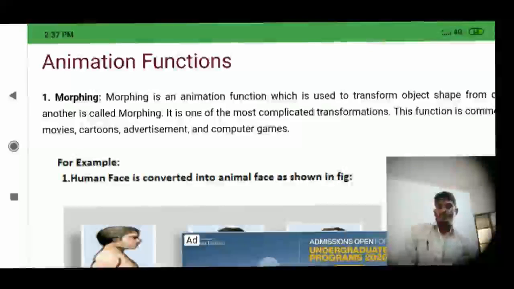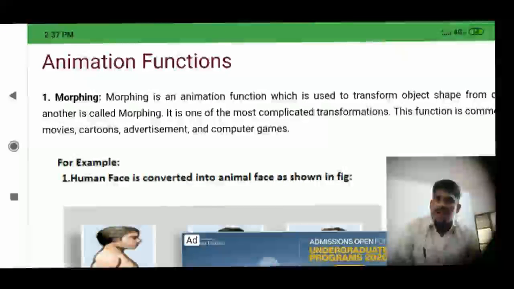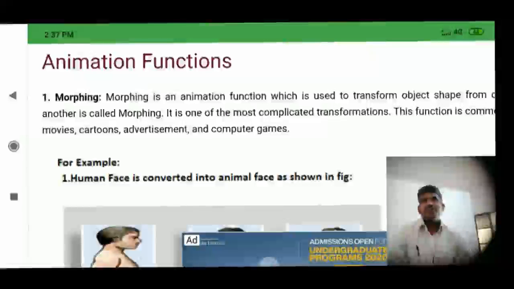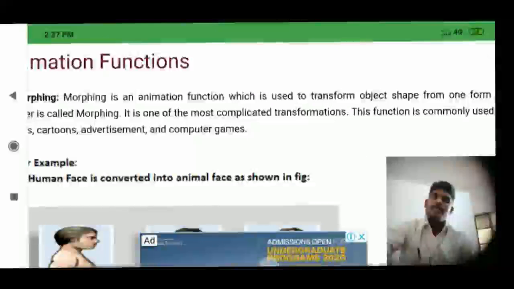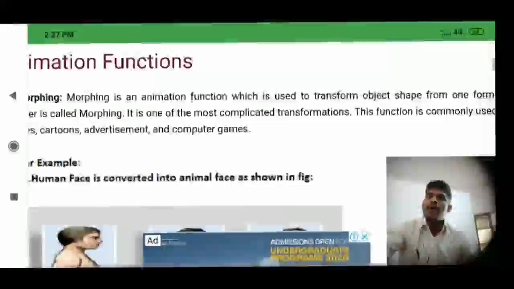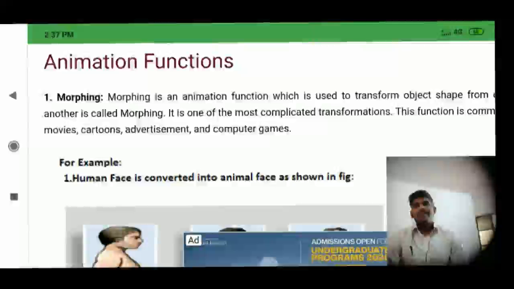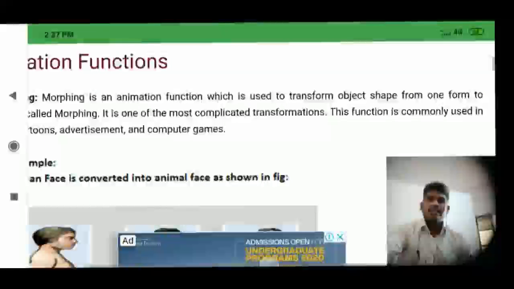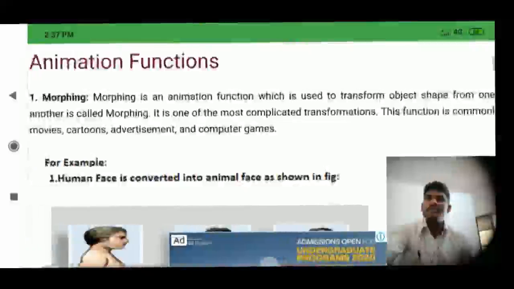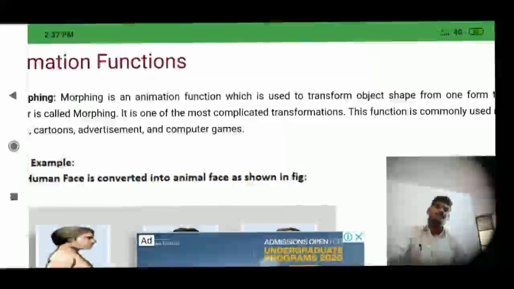We are discussing functions of animations. Morphing is an animation function which is used to transform object shape from one form to another. It is one of the most complicated transformations. This is commonly used in movies, cartoons, advertisements, and computer games.